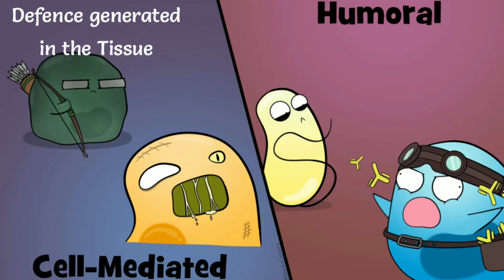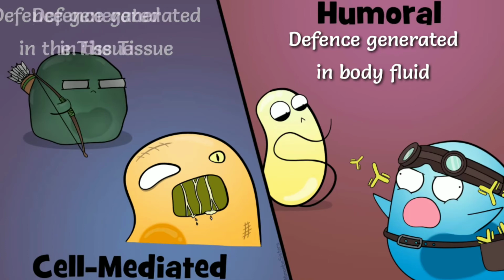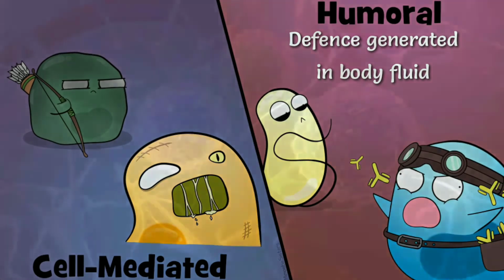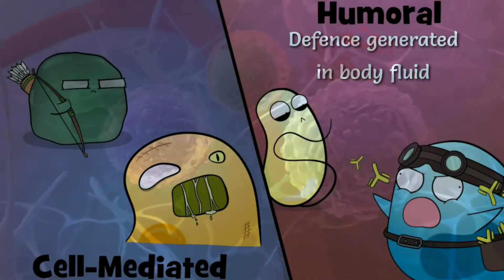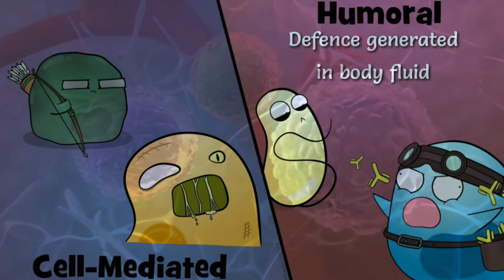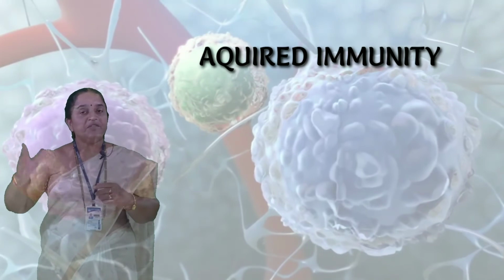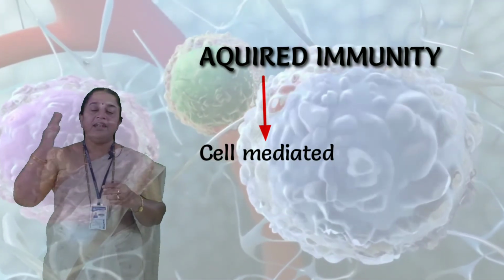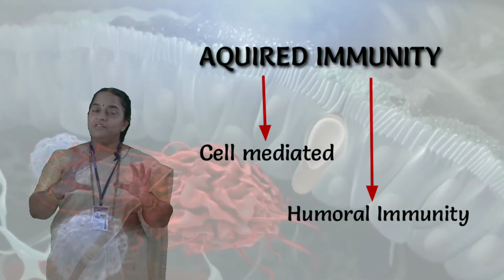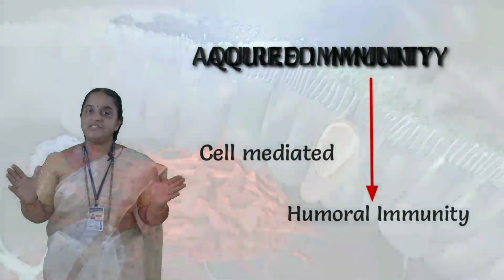And the defense mechanism generated in the body fluids to destroy the antigen which has already entered is humoral immunity. So acquired immunity is of two types, cell-mediated immunity and humoral immunity. With this, I will conclude today's session.